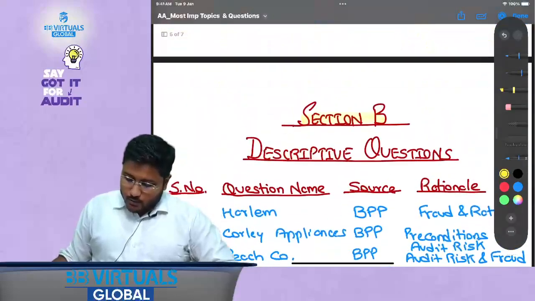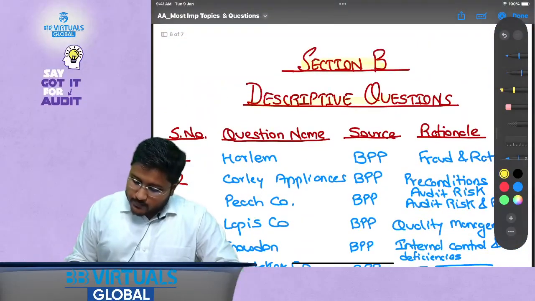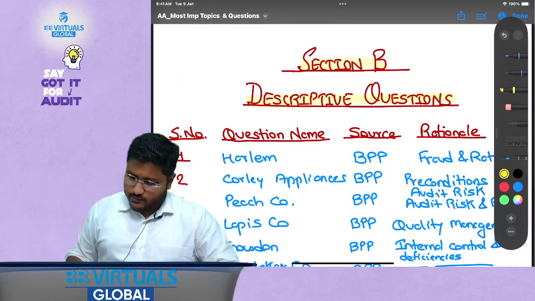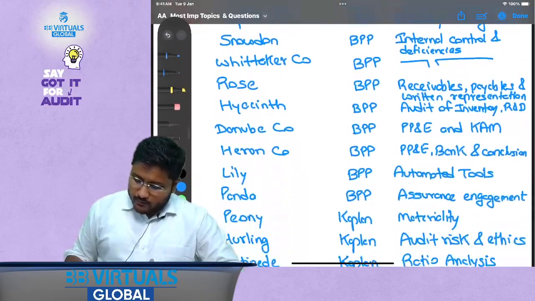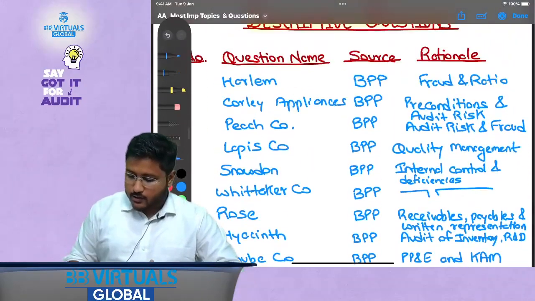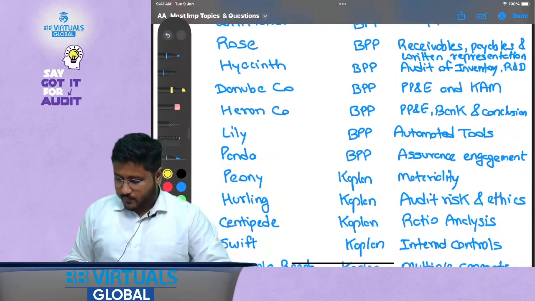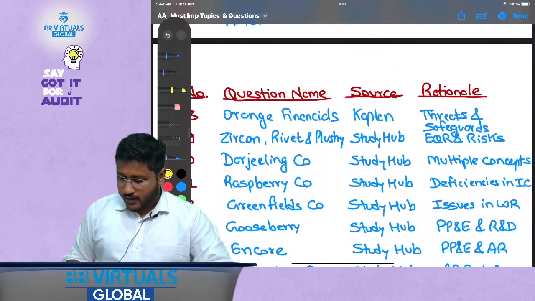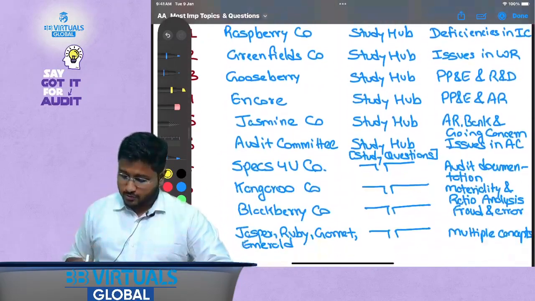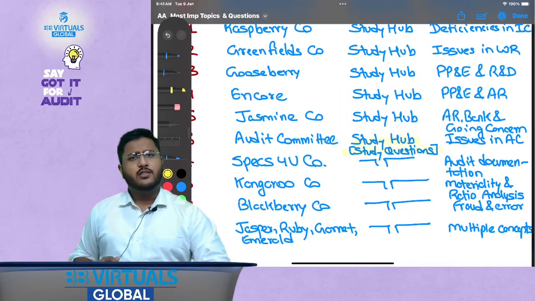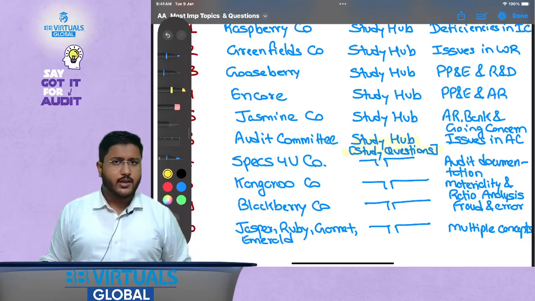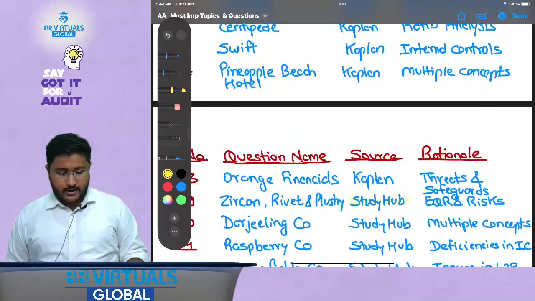Okay, now let's talk about Section B, that is, descriptive type questions, constructed response questions, right? So here, again I have divided the source into BPP, Kaplan and Study Hub, and there is a fourth source also, which is Study Hub study questions. These are certain additional questions which are given on the ACCA study website only. That is why I have taken these questions.